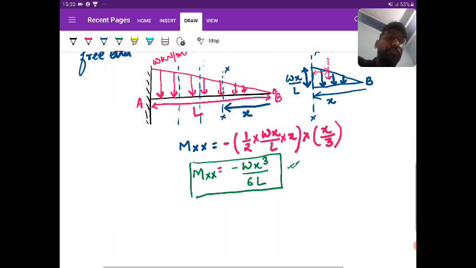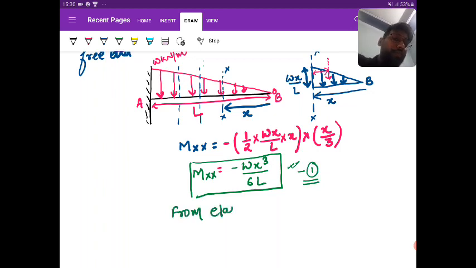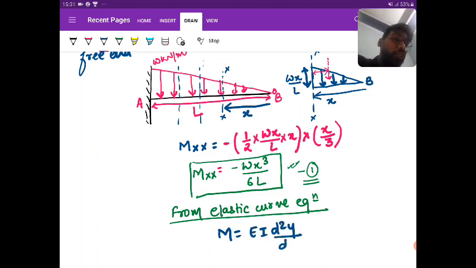Okay. So see now. So this is a bending equation. Now we know that from elastic curve equation, I've dealt it yesterday. From elastic curve equation, you can write this as M is equal to EI d2y upon dh2. Yes or no?